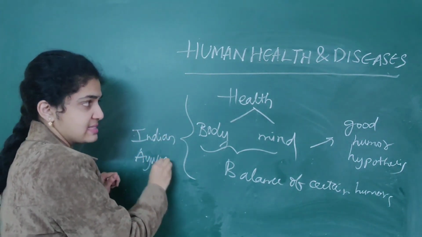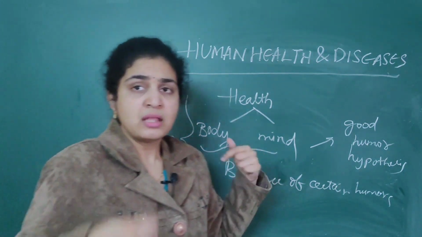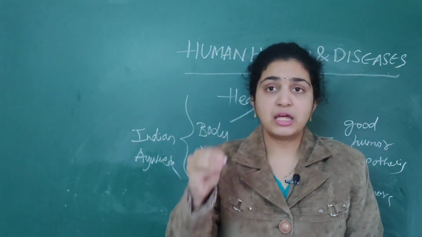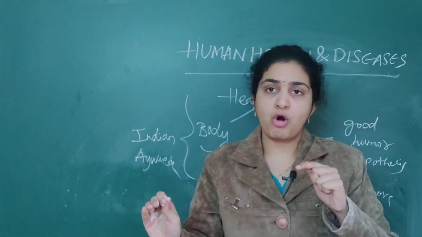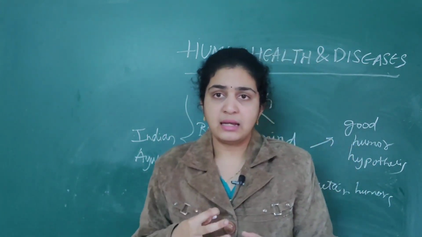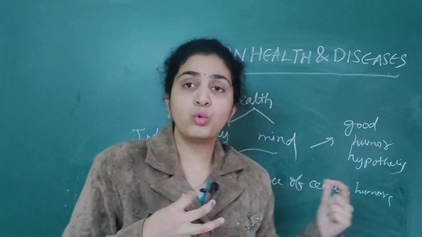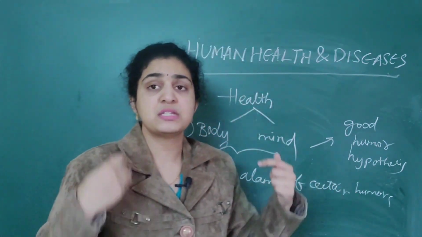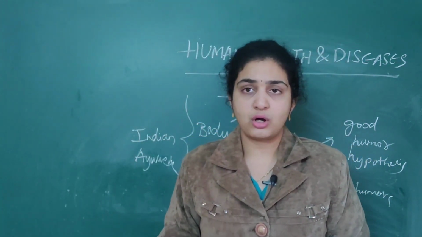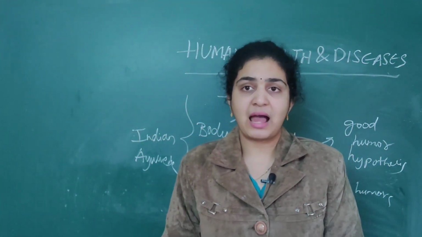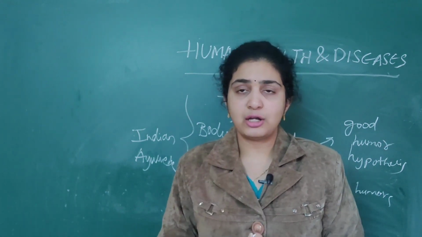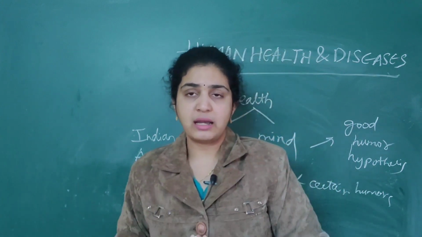This is not the exact definition of health. They were just defining. They earlier thought that simply body and mind is important for good health. Then later, these Indian Ayurveda systems, in very early generations, thought that persons with black bile will have hot temperatures.